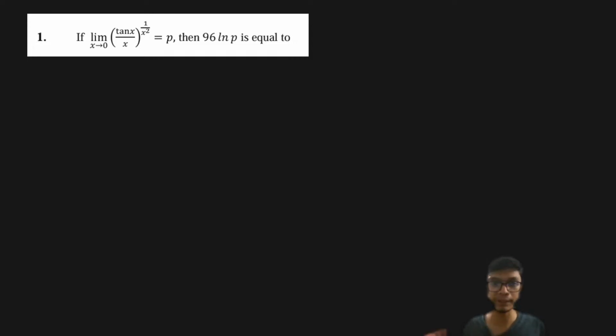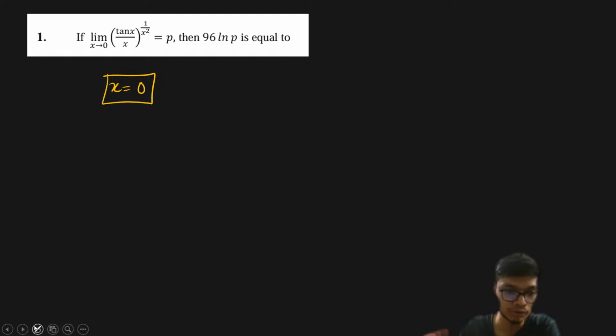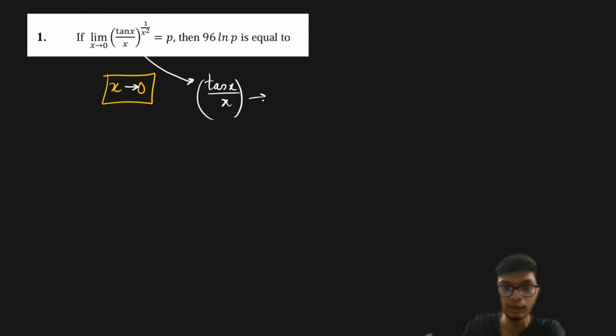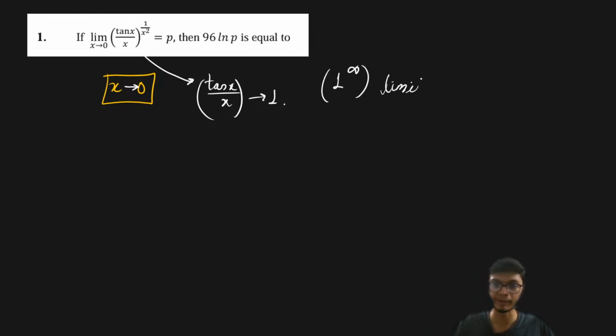Now, if we look at this particular limit question, if you put the value of x equal to 0, or if you tend x to 0, then this particular part, tan x upon x, basically goes to 1. Therefore, if you look at this particular form, this is basically the form of 1 to the power infinity form of limit, right? So if you look at this particular limit, it is basically of the form 1 to the power infinity.